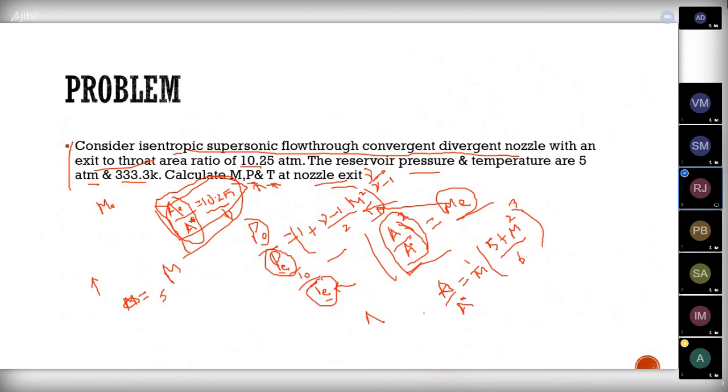the formula for area ratio A by A star, and you need to find the value for this Mach number. So have you used this formula and found the value for this Mach number? Have you found the value? Anyone? Sir, I'm doing, sir. Please, 2 minutes of time. I'll finish it, sir. Okay.